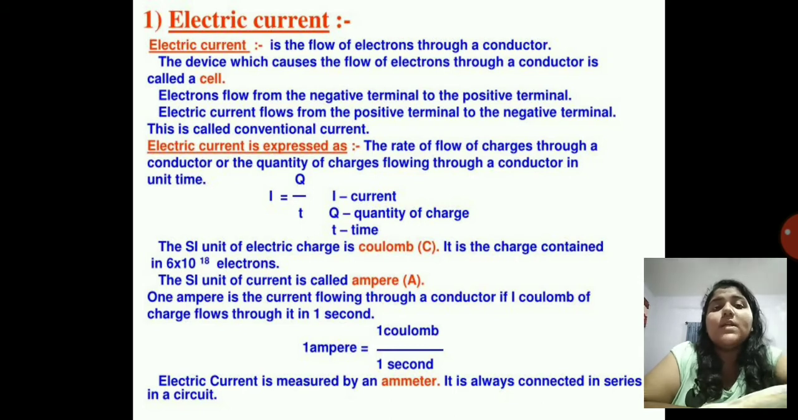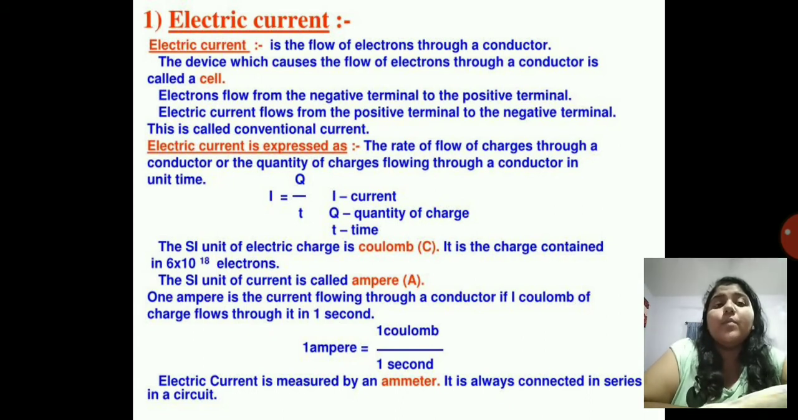So now, what is electric current? Electric current is the flow of electrons through a conductor. The device which causes the flow of electrons through a conductor is called a cell. You have cells in your remotes, remote cars, and also in your watch. That is the device which causes flow of electrons through a conductor, called a cell.